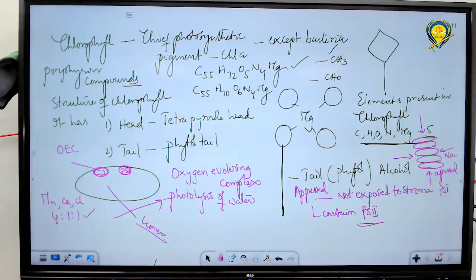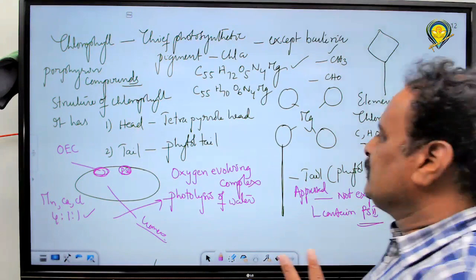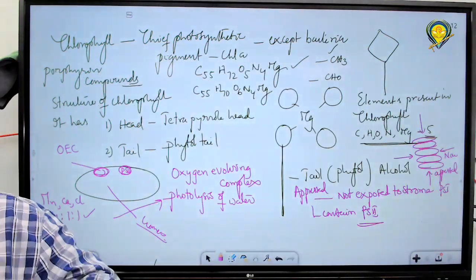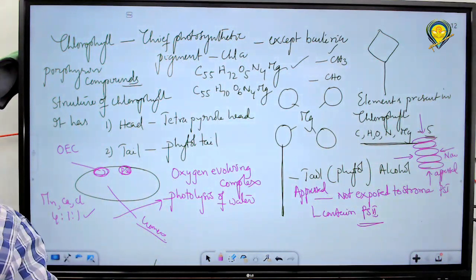I wanted to let you know the location of PS1 and PS2. You got it now? PS1 is located in between the thylakoids, at the junctions, or the area that is exposed to the stroma.